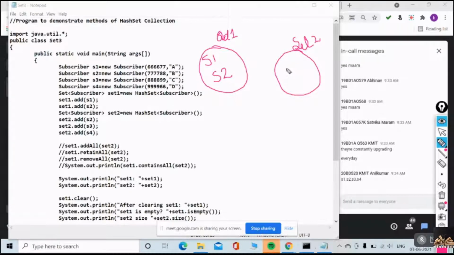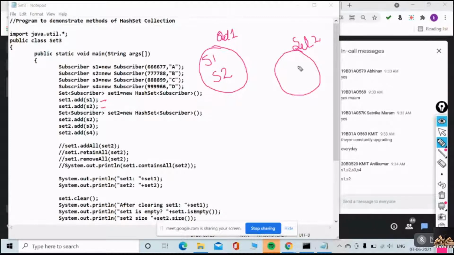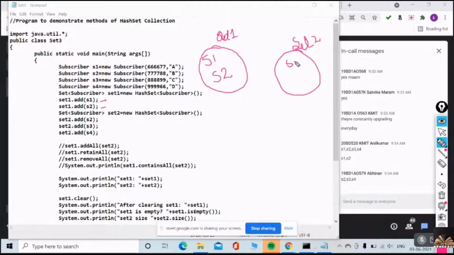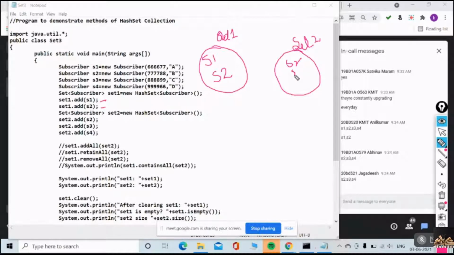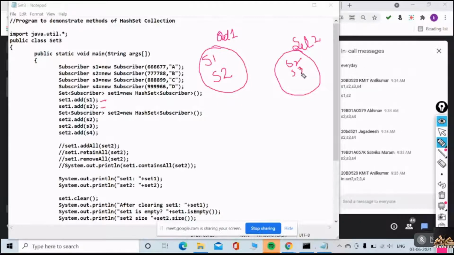In set1, only S1 and S2. Yes or no? In set2, what do I have? S2, S3. Very good. S4.